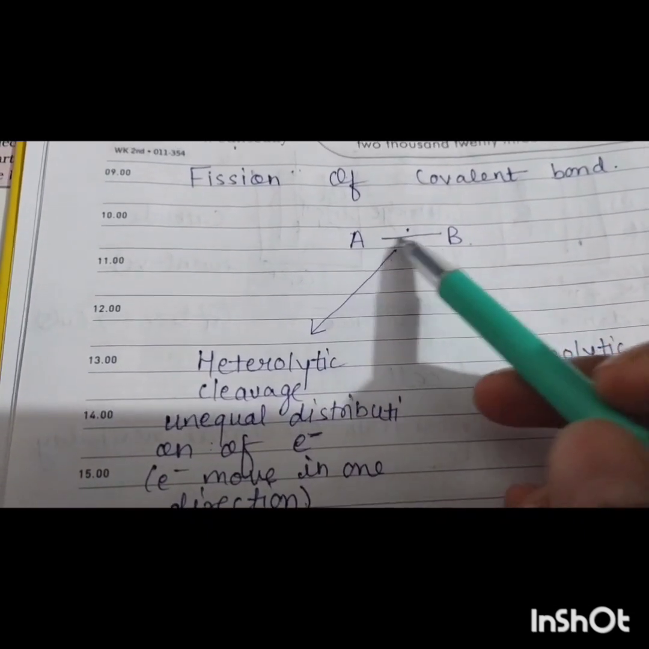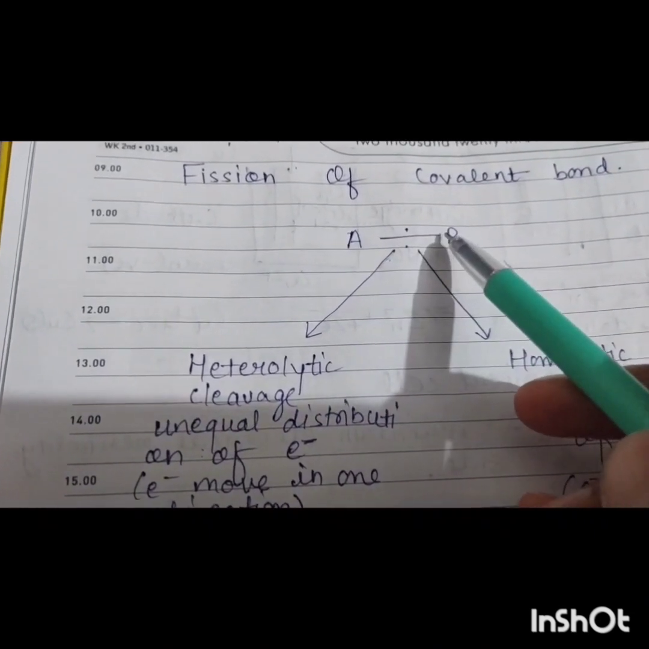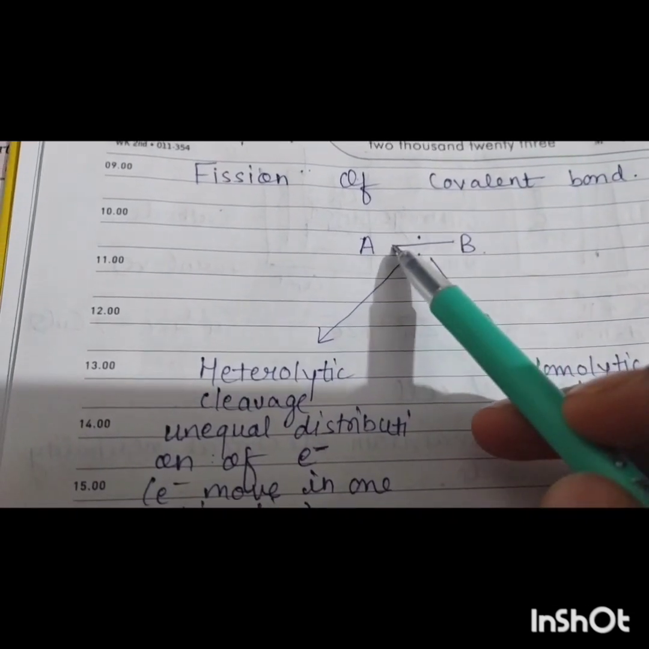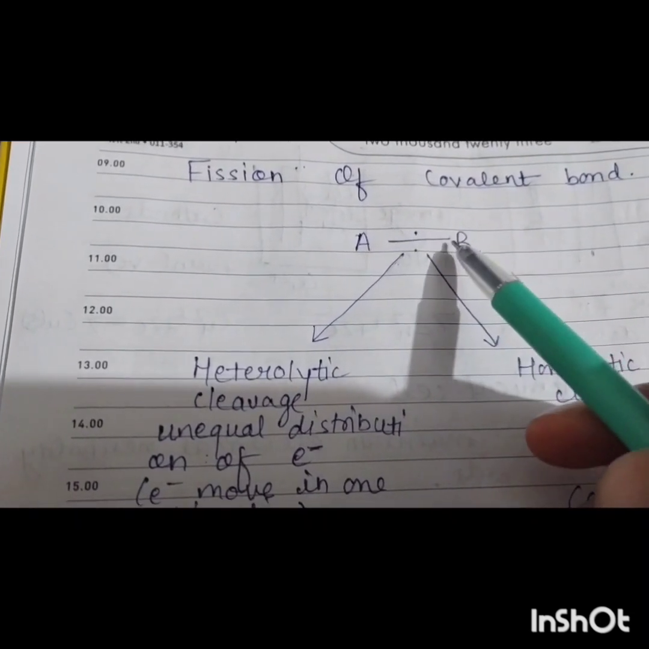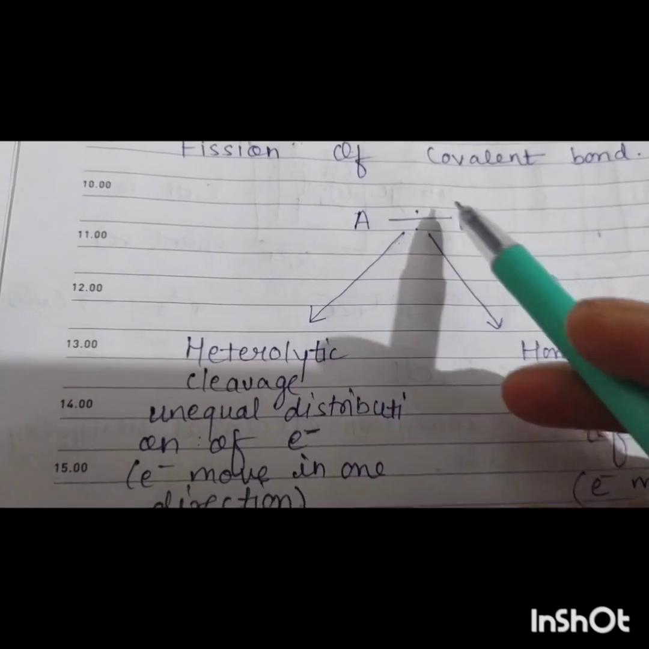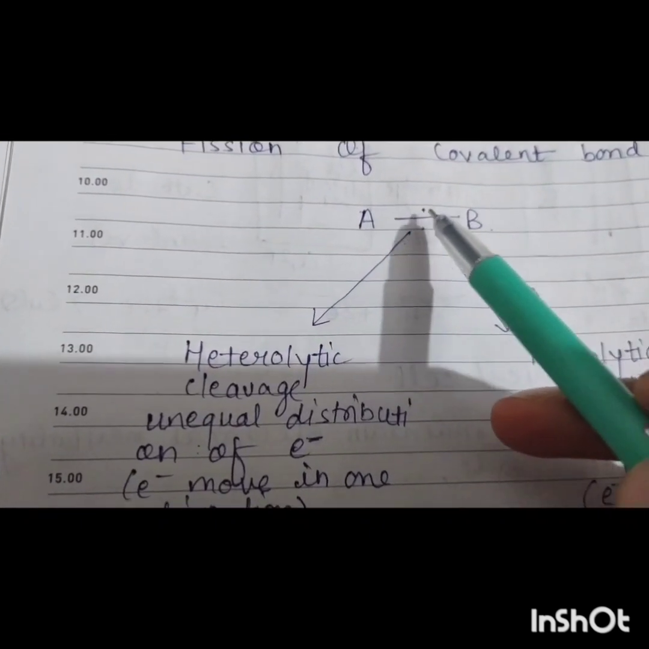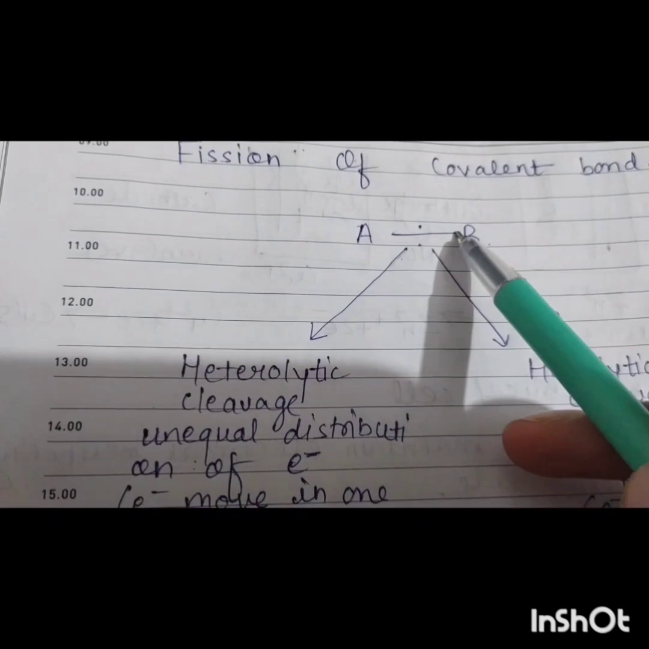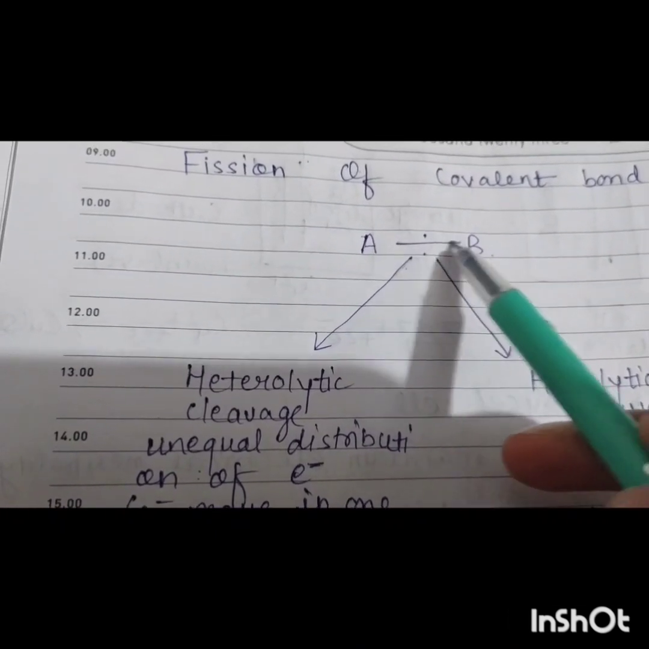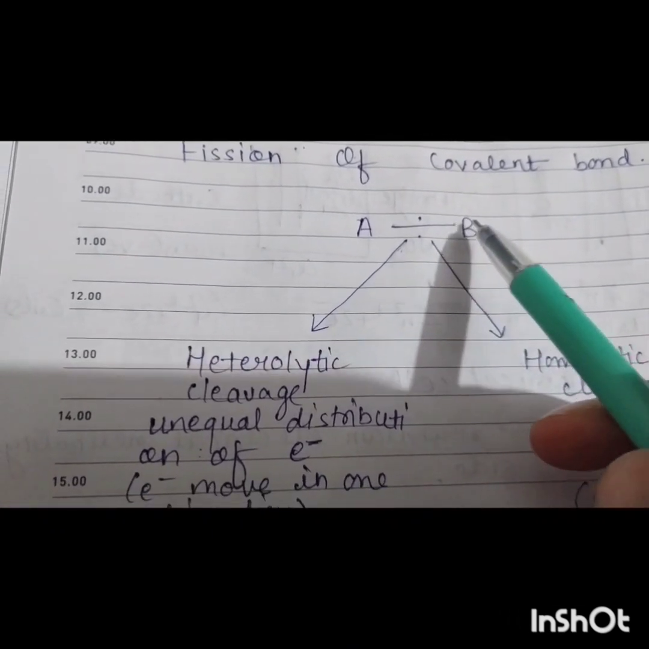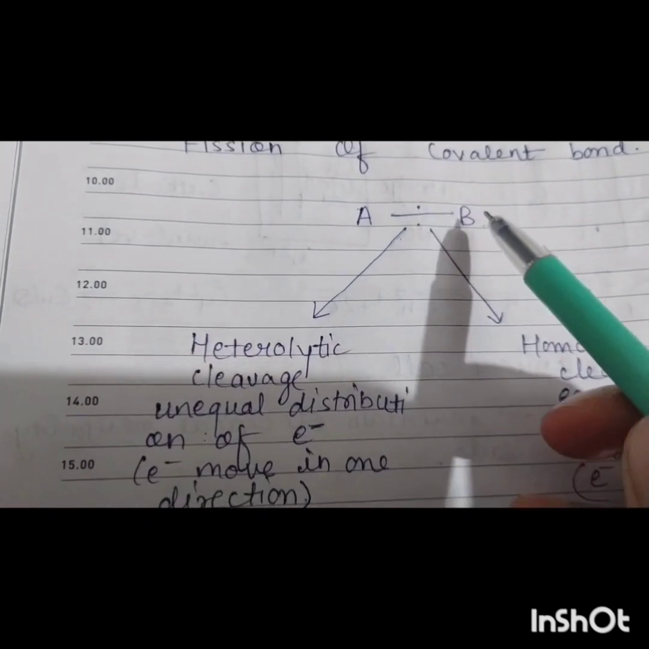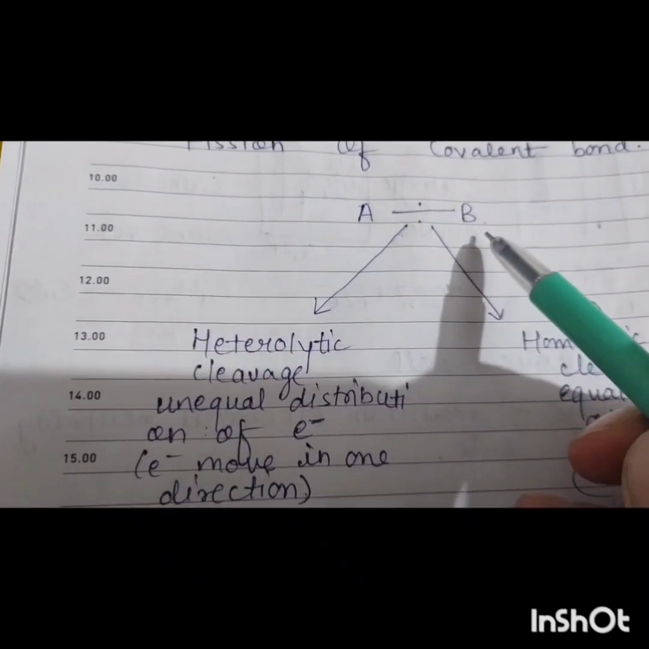Here a single bond is formed by electronic distribution between these atoms. Here a single electron is there and there, so that a single bond is formed. Now, breaking of bond. How can the bond be broken?